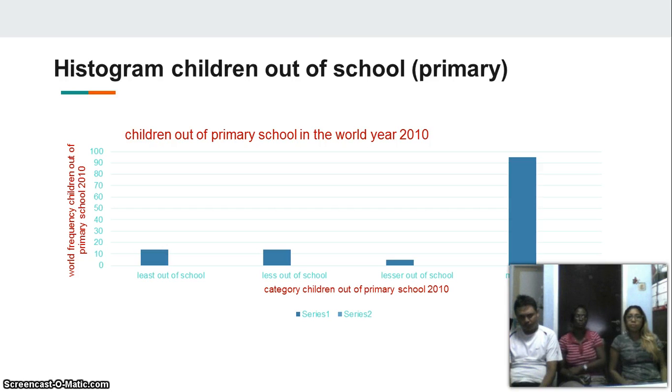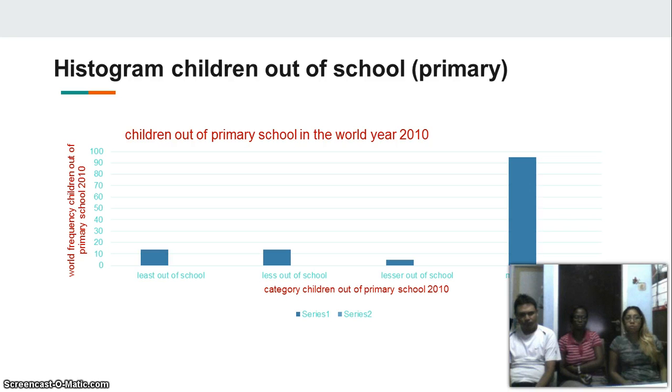In the histogram, children out of school, you can see that the least out of school has a frequency of 15 and the less out of school increases a little, but not too much. For lesser out of school, it drops to 5. The frequency for most children out of school is 95, between 100 and 90, so it's a very high frequency.